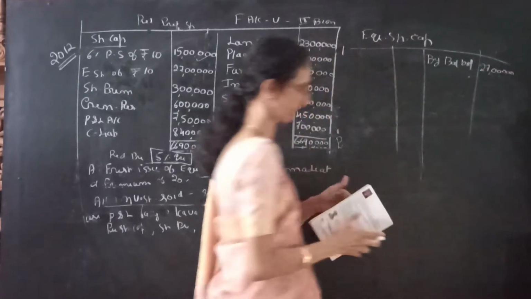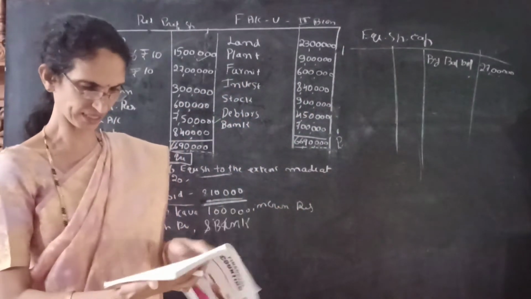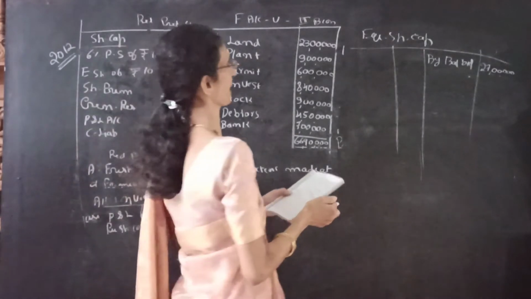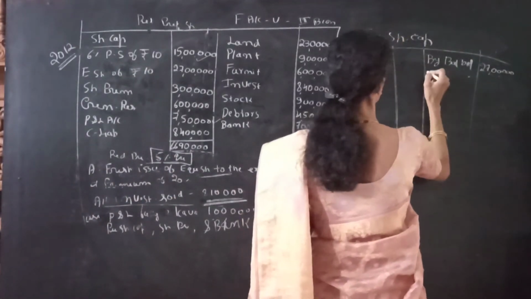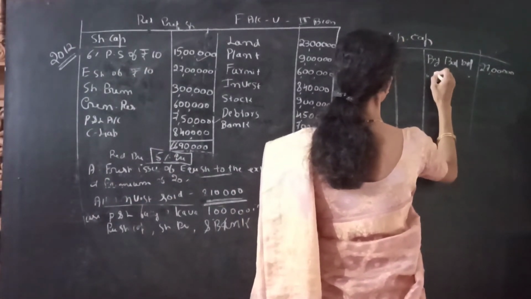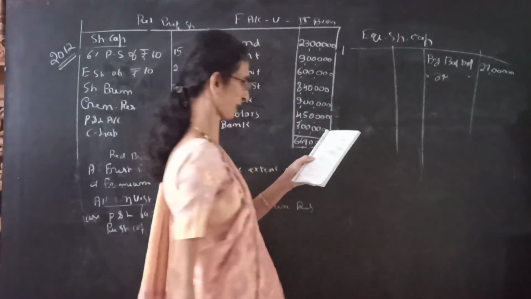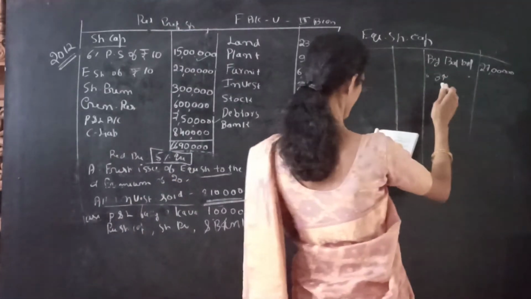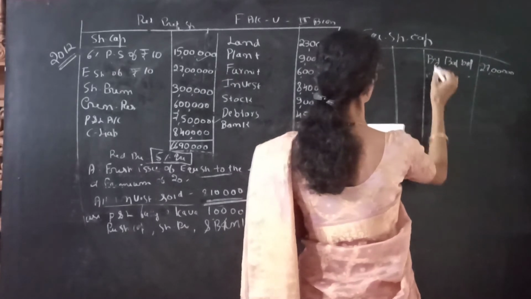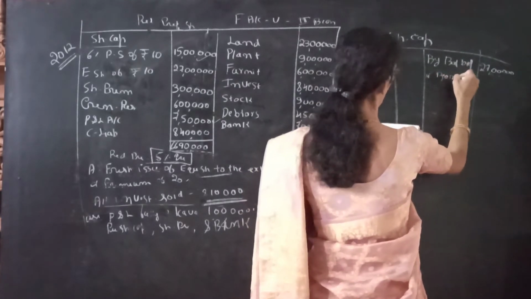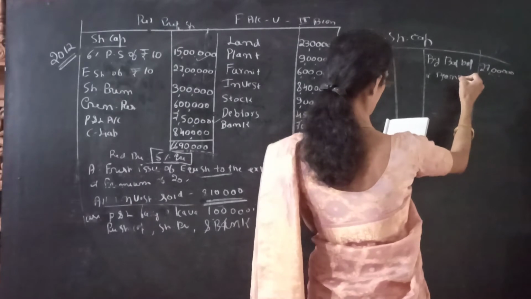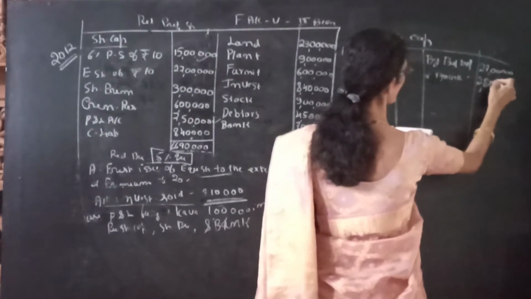Next see the journal entries. See the first journal entry: bank account debit to equity share capital account, or equity share capital account credited by bank account. The amount is 2,80,000.